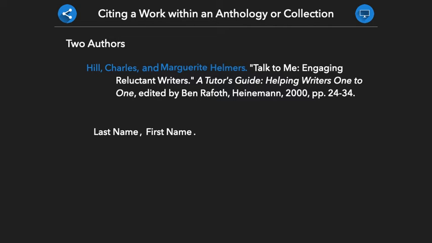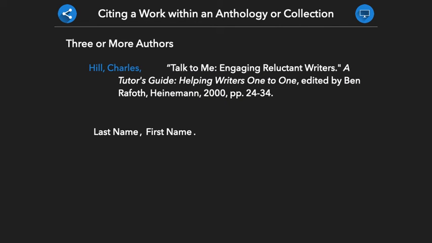If the text has 3 or more authors, the citation will look like this. After the initial author and comma, we will include the words "et al.," which means "and others" in Latin.